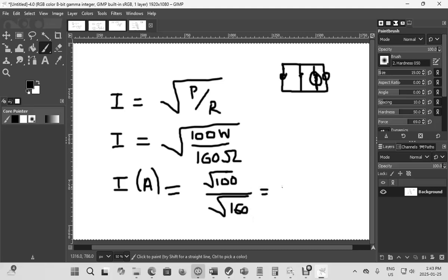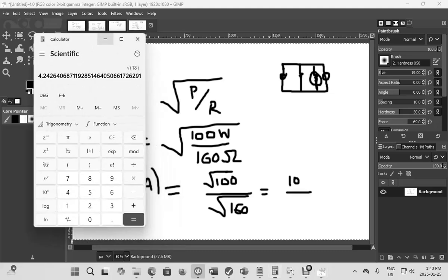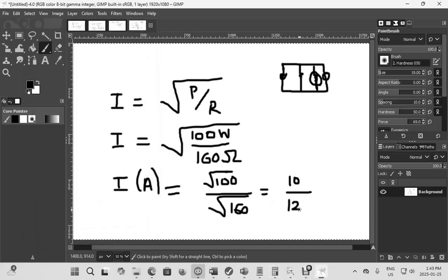The square root of 100 is 10, and the square root of 160 we can either simplify or use the calculator, which gives 12.65.